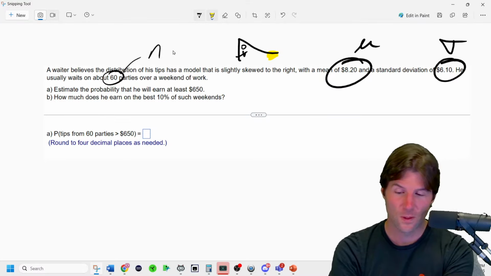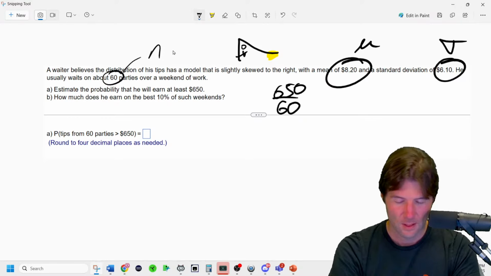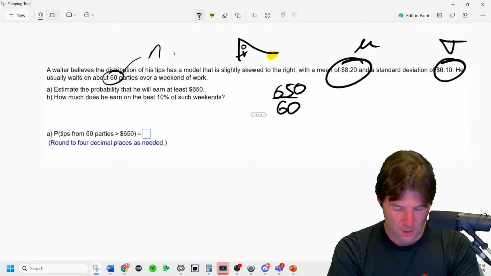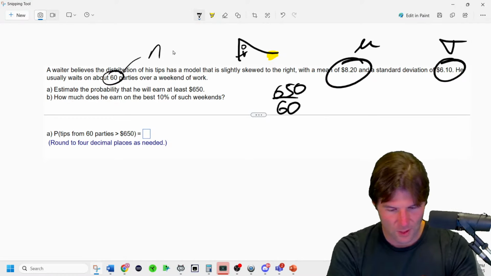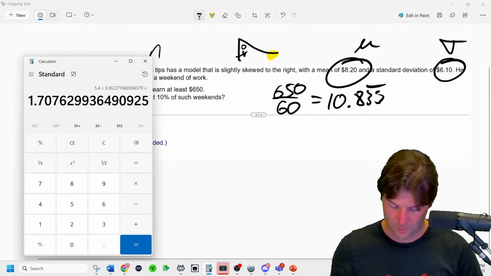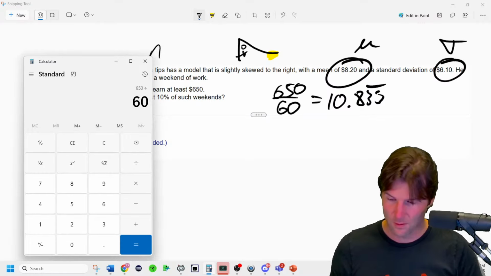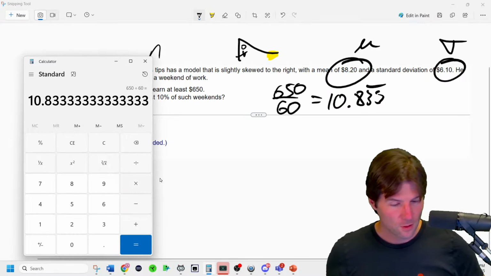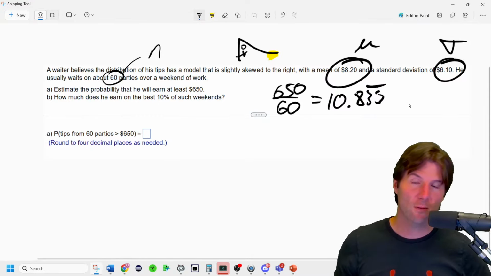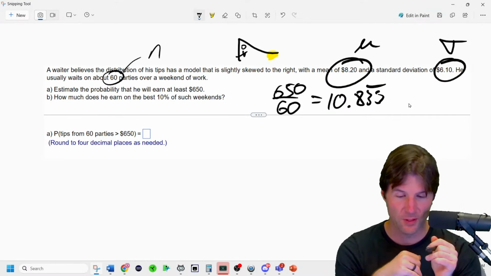To earn $650 off of 60 tables, you would take $650 and find out that you need an average tip of, I believe, around $10.83. Is that right? We'll find out by dividing the numbers. So that's 650 divided by 60. There it is. So this is the average tip needed. You'd have to average $10.83 on 60 tables.